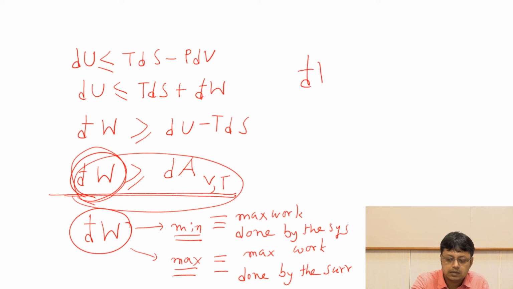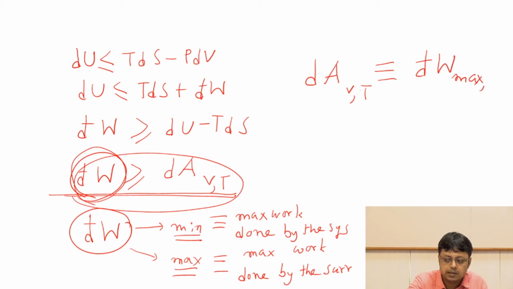So since from this equation we get the minimum value of d̄W, we can argue that this dA at constant volume and temperature will be equivalent to the maximum work done by the system.